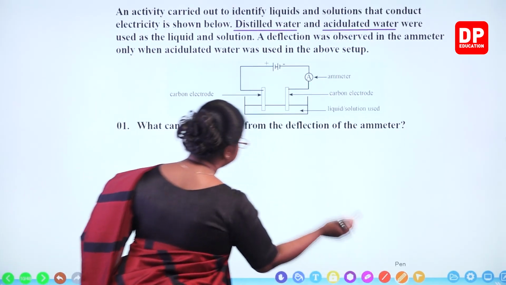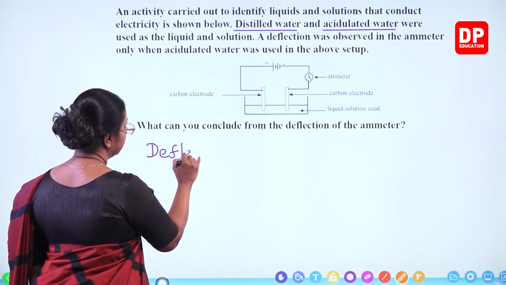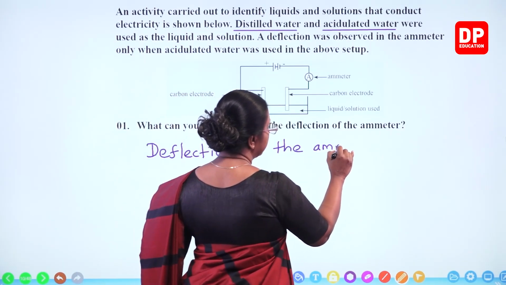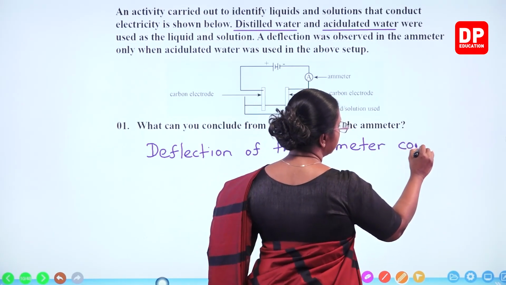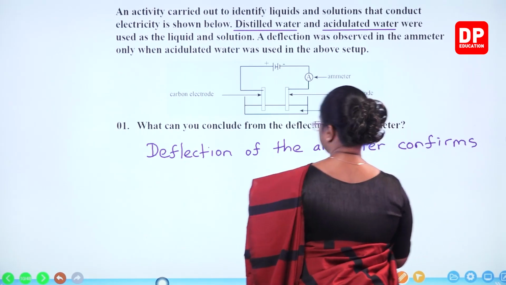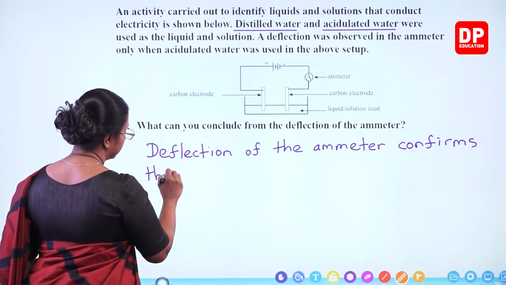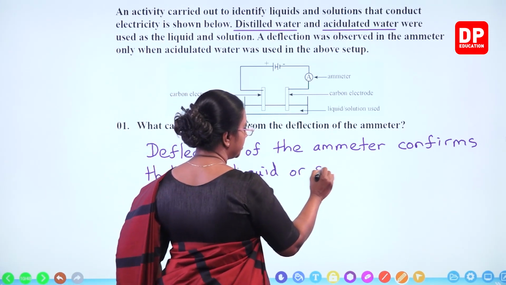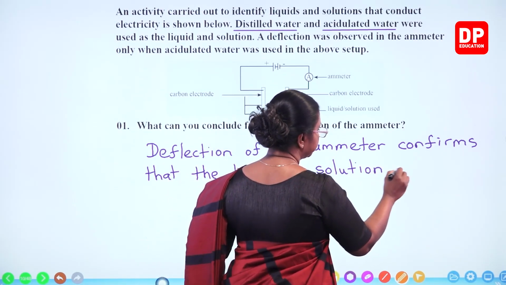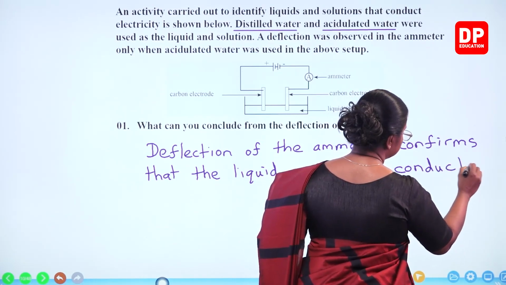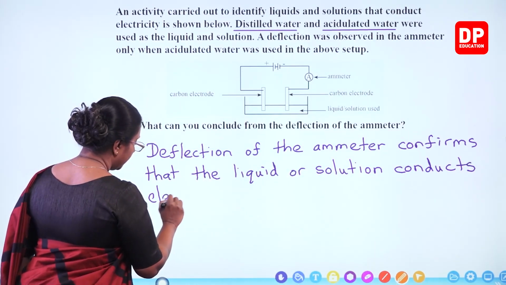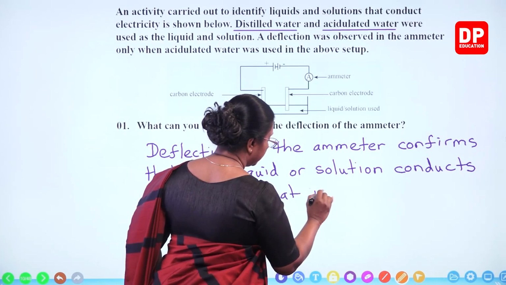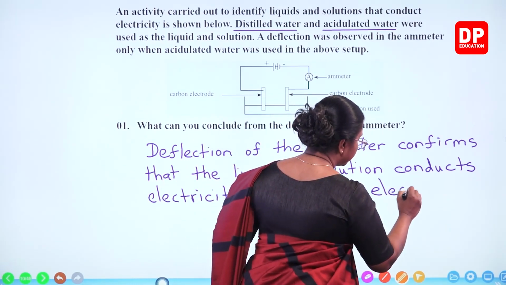So we can say deflection of the ammeter confirms that the liquid or solution conducts electricity, that it is an electrolyte.